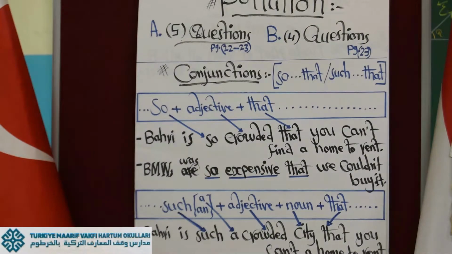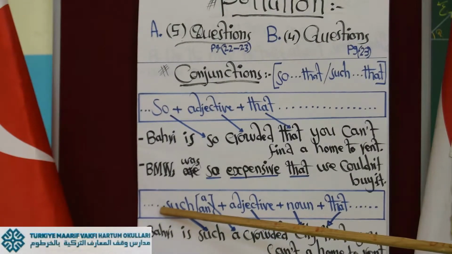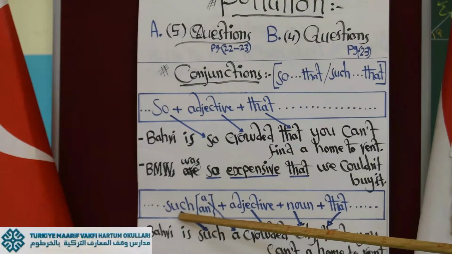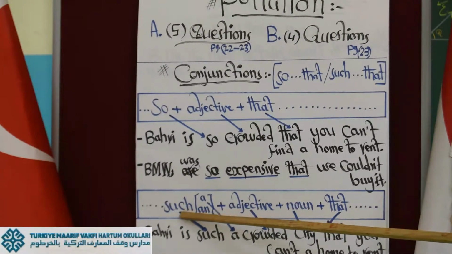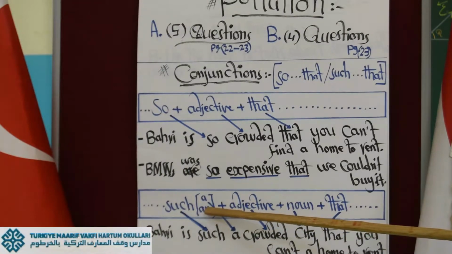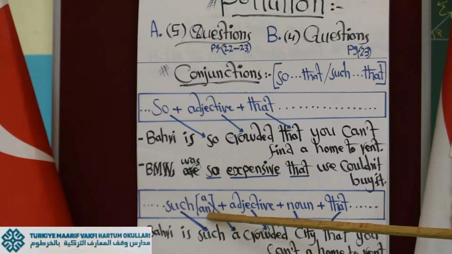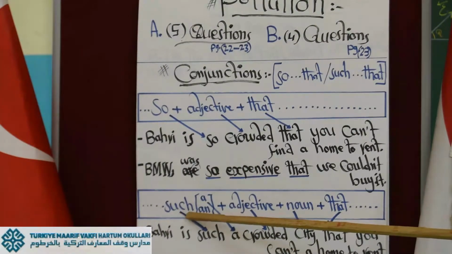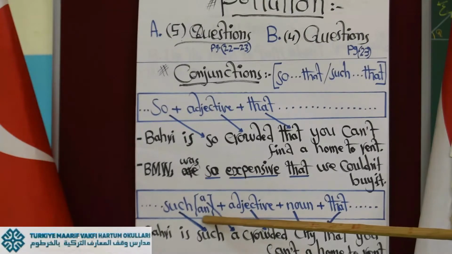Now, let's go to conjunction number 2, which is at the beginning of the sentence. There can be a noun or pronoun, it doesn't matter. But "such a" or "an." So there is a little difference here. "Such a" or "an," we call them indefinite articles, particularly if we are talking about something singular.